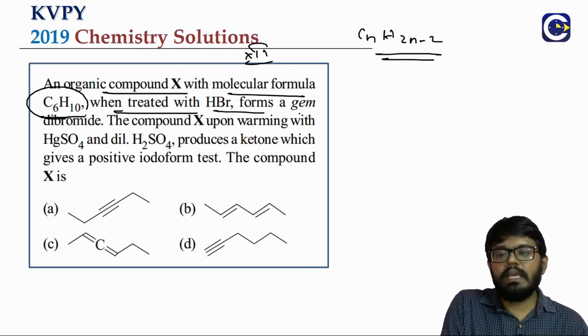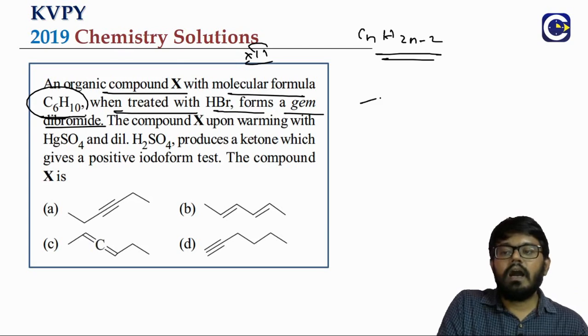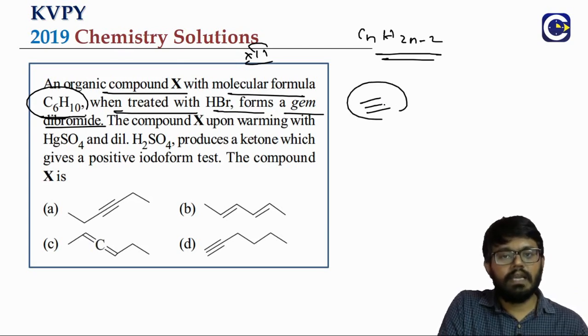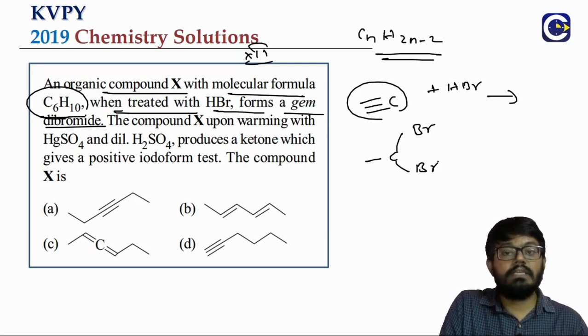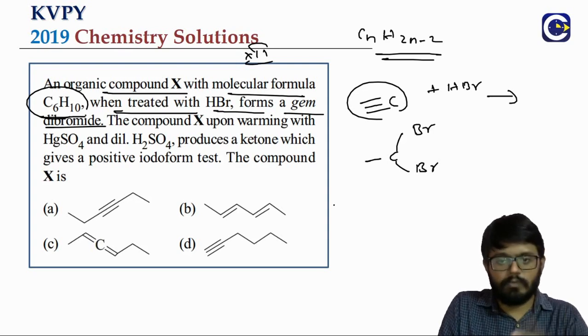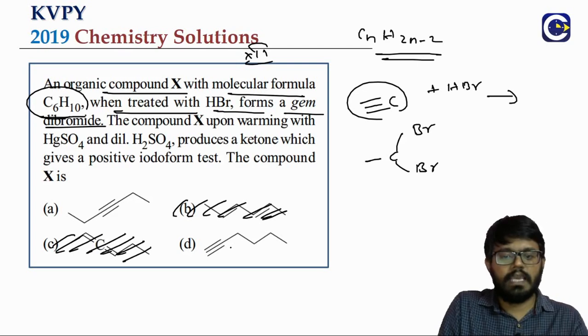When treated with HBr, it is forming a gem dibromide. Only alkynes, when we treat them with HBr, by Markovnikov addition, give both the bromines added to the same carbon. So we will be getting a geminal dihalide, or dibromide in this case, which means the compound X cannot be a diene. It should be an alkyne, meaning either A or D.